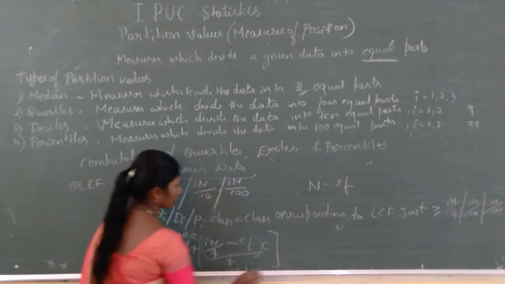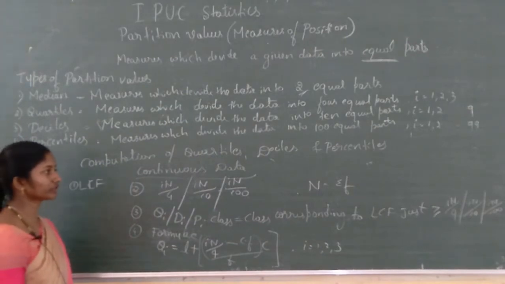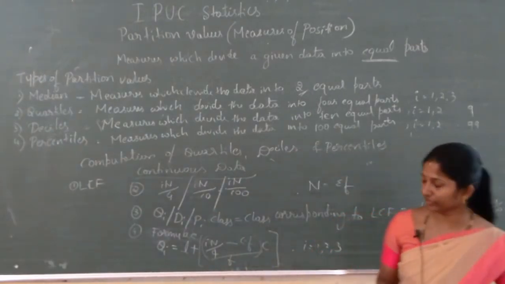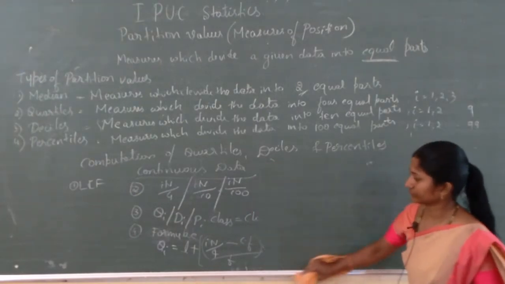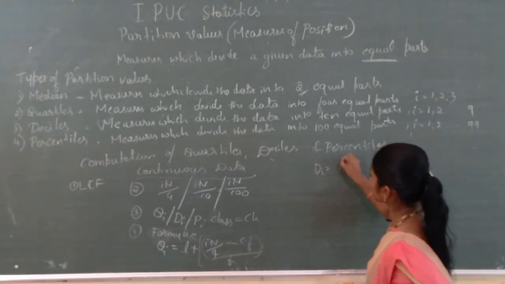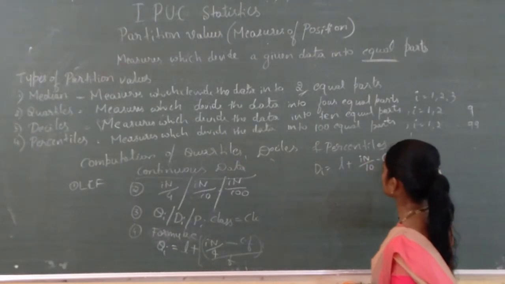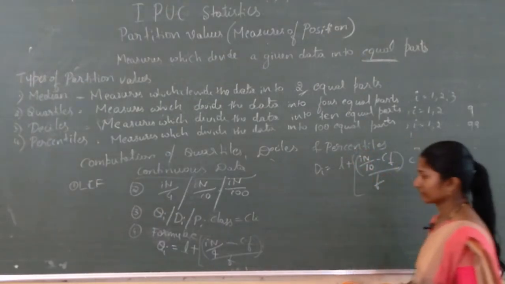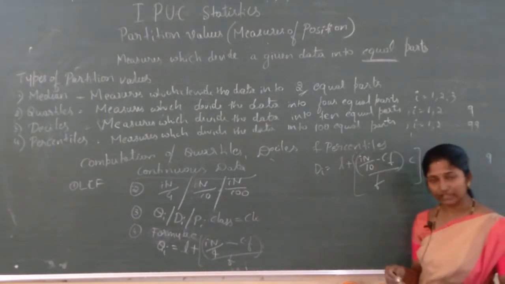Here i is equal to 1, 2, 3. Like this way only we write for the others also. Qi I have written here. Then for deciles, that is L plus i into n divided by 10 minus Cf divided by F into C, where i is equal to 1, 2, and so on up to 9.